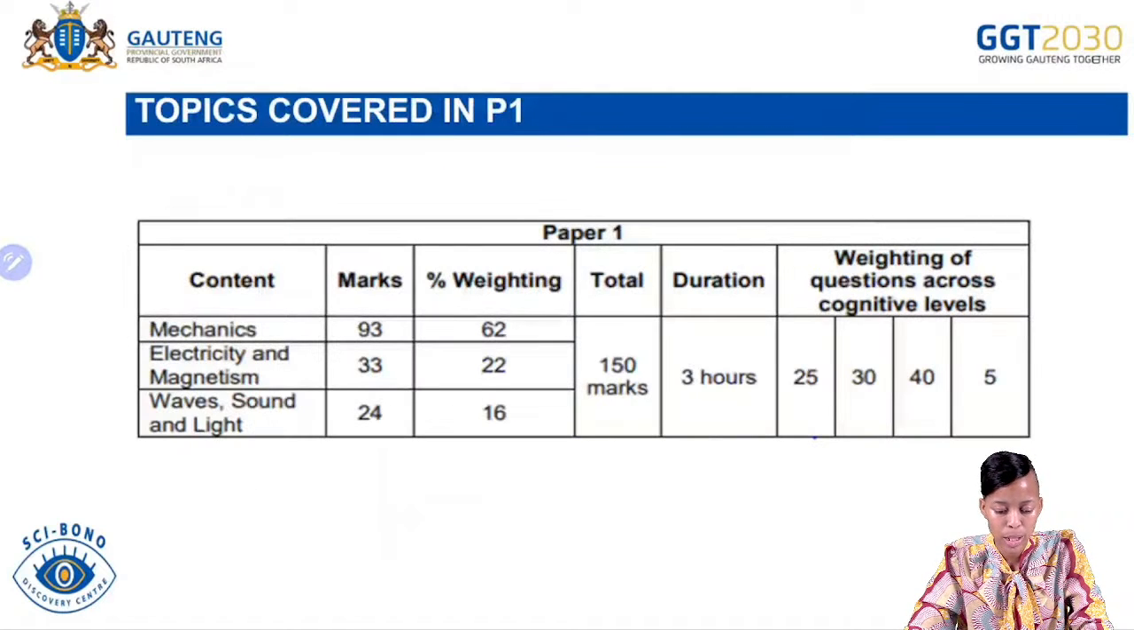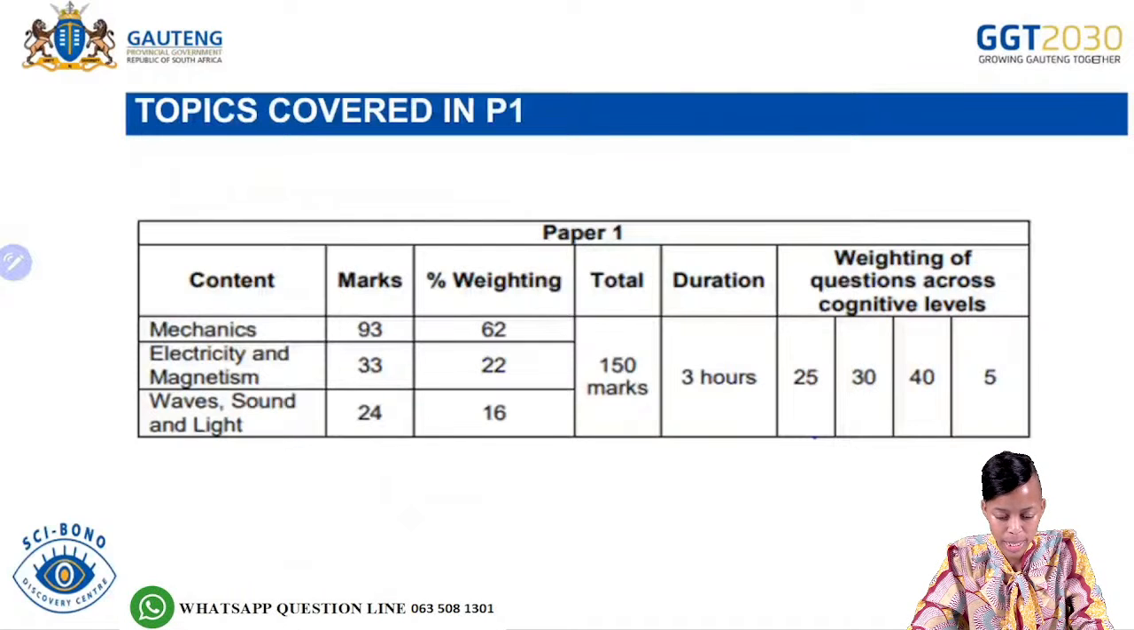Again, just to remind you of the content that we will be covering for paper 1: mechanics, which has a total of 93 marks and a percentage weighting of 62%. Electricity and magnetism, which has a total of 33 marks and a percentage weighting of 22%. And then waves, sound and light, which has a total of 24 marks and a percentage weighting of 16%.